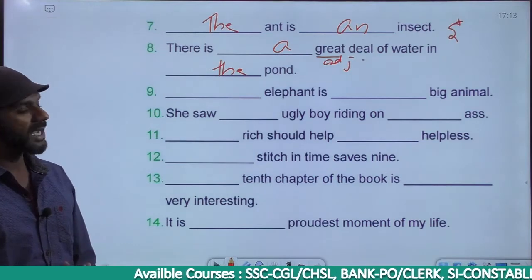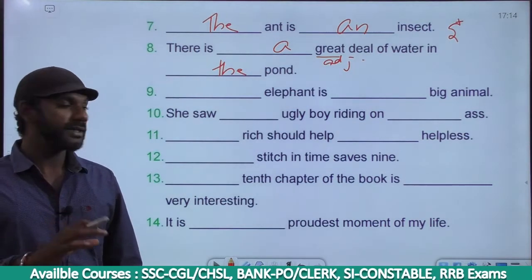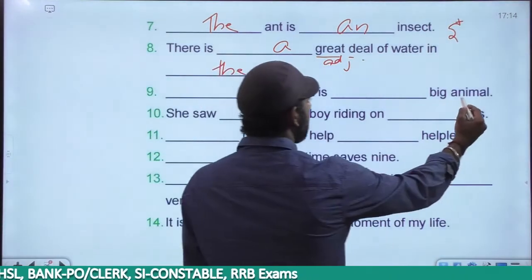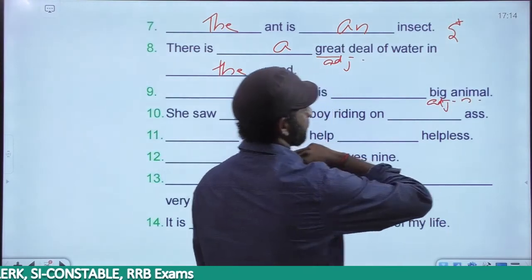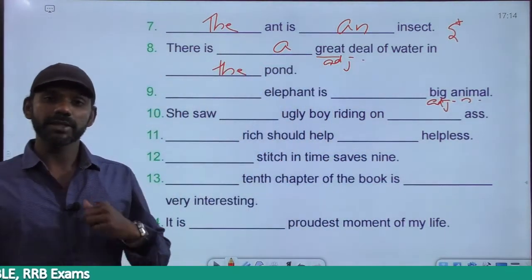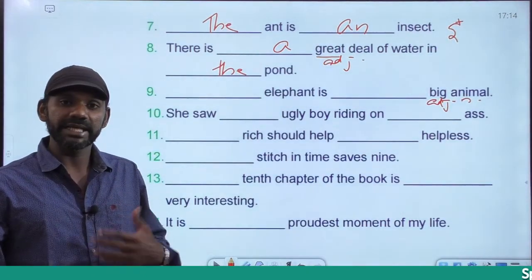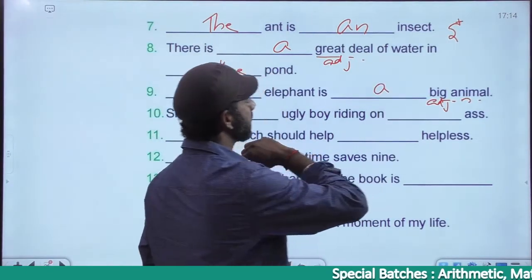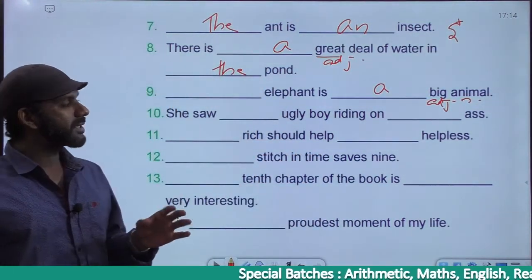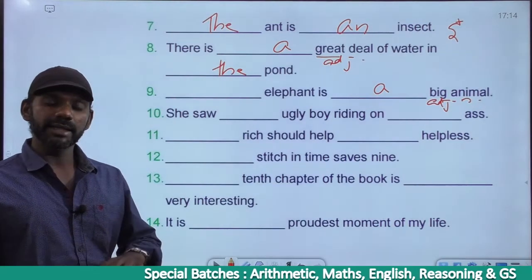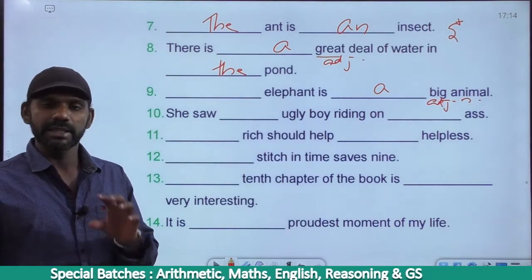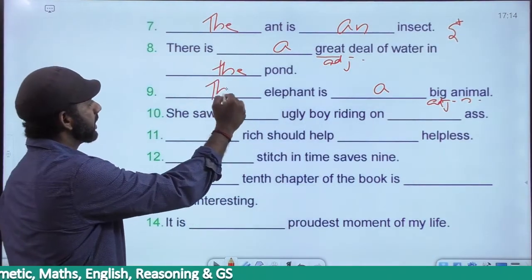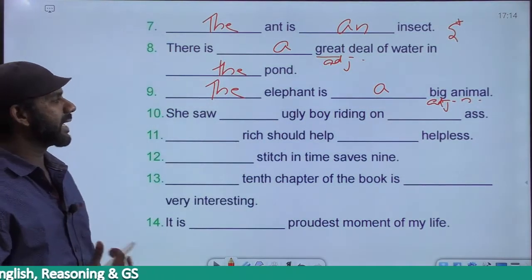An elephant is a big animal. I said an elephant. Now come to the second blank. Is a big animal. Animal is a noun, so big becomes an adjective, right? Big is an adjective, positive degree adjective. Bigger is comparative, biggest is superlative. We don't use the with a positive degree adjective, so it must be a big animal. Now here, an elephant is a big animal is correct. The elephant is a big animal is also correct. But as we're referring to one specific animal called elephant, we can go for the elephant is a big animal.